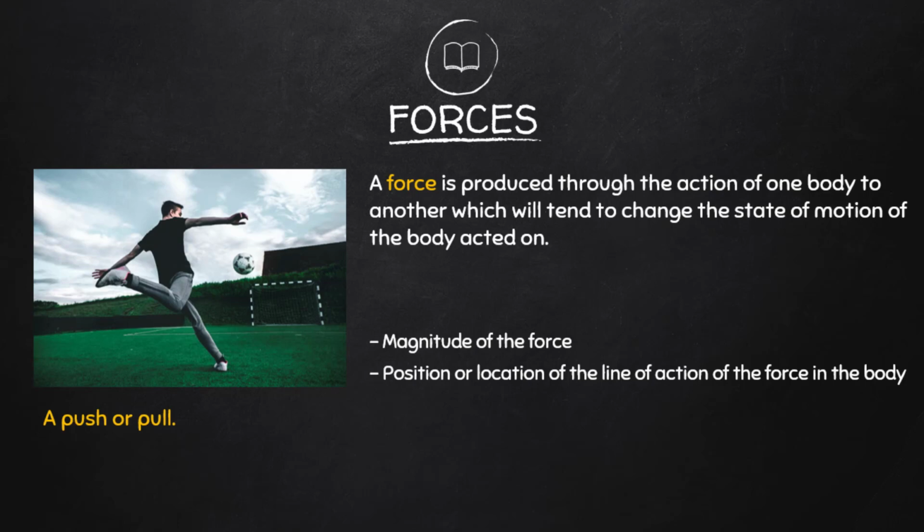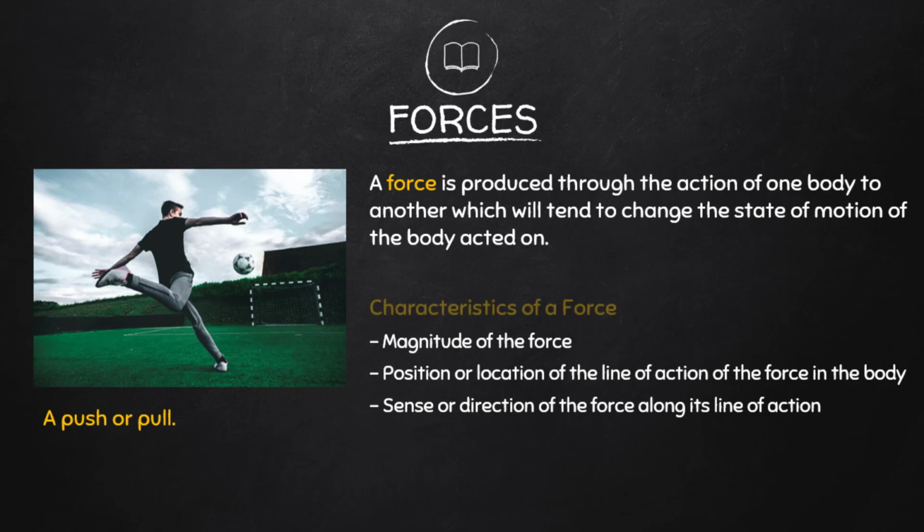A force that has a line of action that does not pass through the target body will not produce an external effect on the body intended to be acted on. And the third one, the sense or direction of the force along its line of action. These three parameters comprise the characteristics of a force.